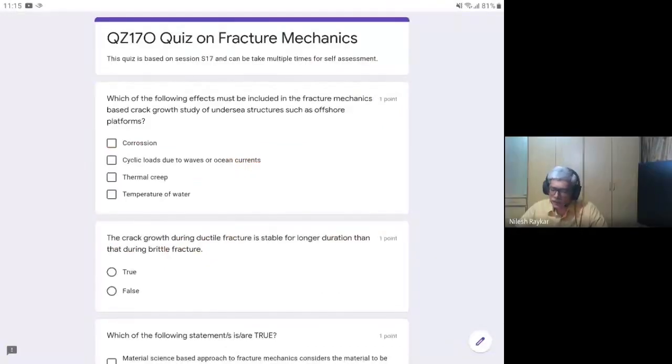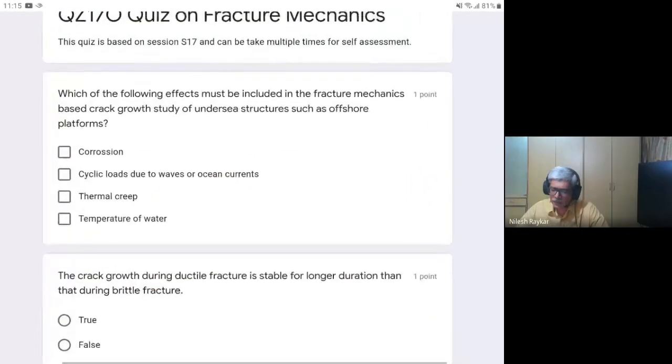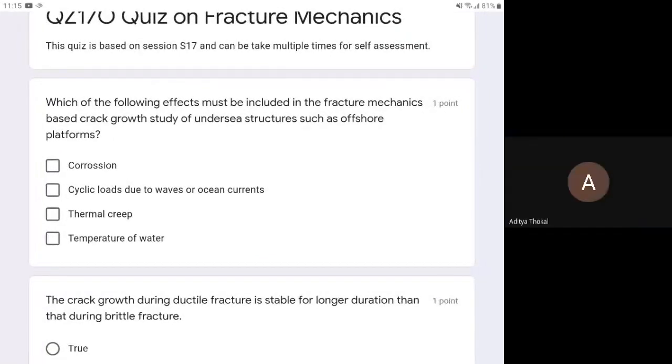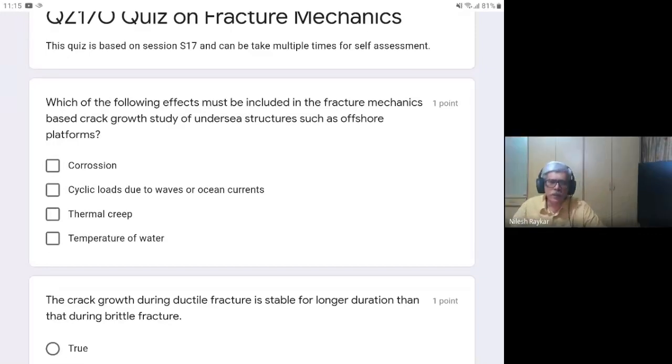So are you able to see on your screen? Are you able to see the quiz on the screen? Yes, sir. Okay. So unlike the Zoom platform, you will not be able to poll or answer these on your own. So we'll have to verbally discuss.